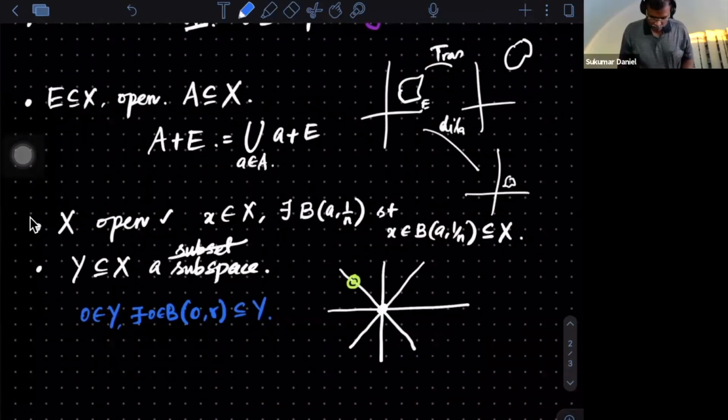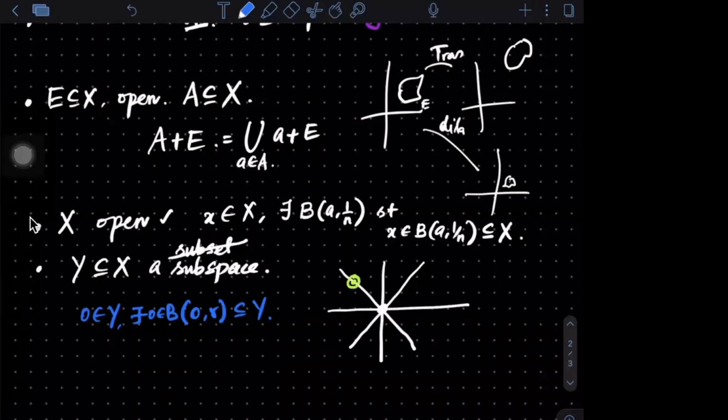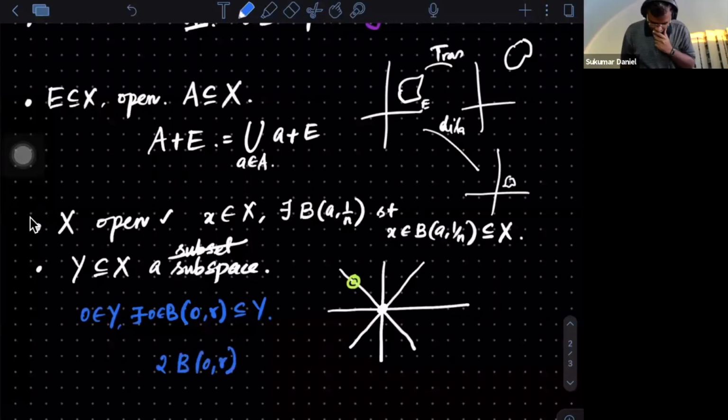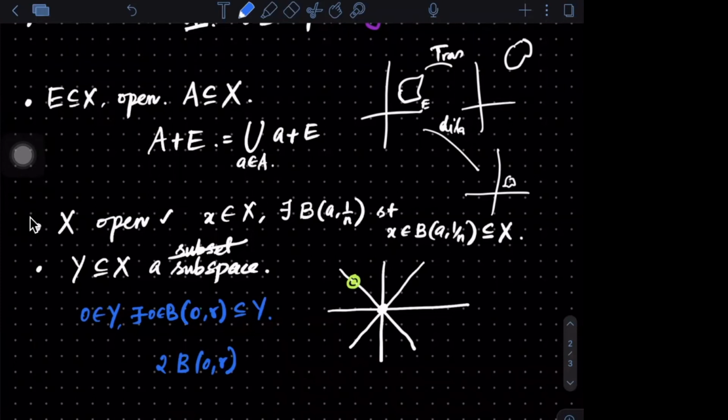Okay, I'll ask a question and then I think you will get it immediately. Since I said that B(0,r) is in Y, what can you say about 2 times B(0,r)? Remember, the speciality here is that this is not just a metric space, it comes from a normed linear space with vector space structure. What do you say about this? Yes, sir, it will be in Y.